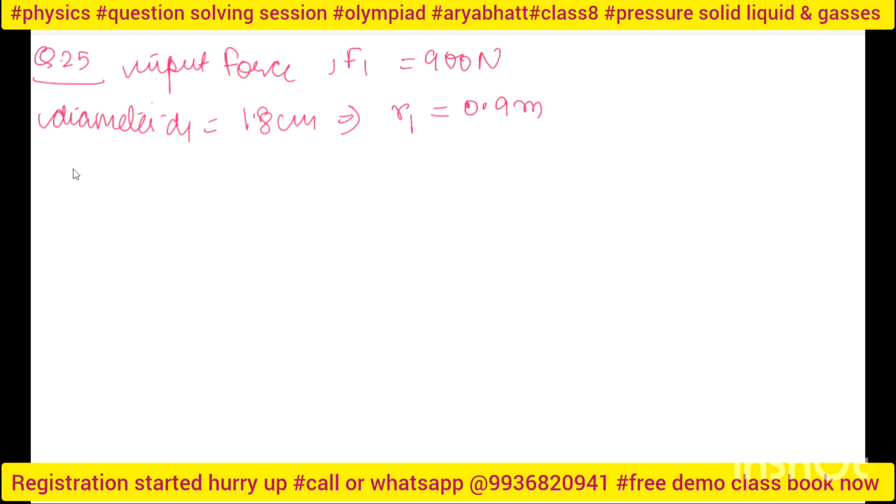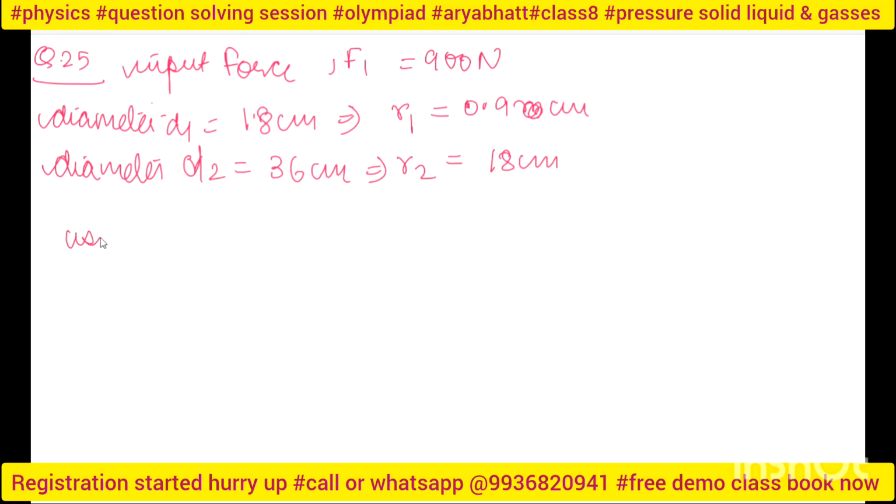Now the diameter of the next is given as D2, that is 36 centimeter, so R2 will be 18 centimeter, divided by 2. Everything is given in centimeter, but it doesn't matter, because I am taking the ratio, and in a ratio the units will cancel.